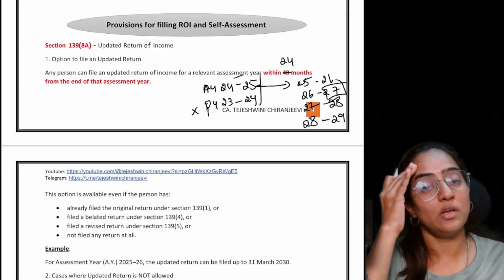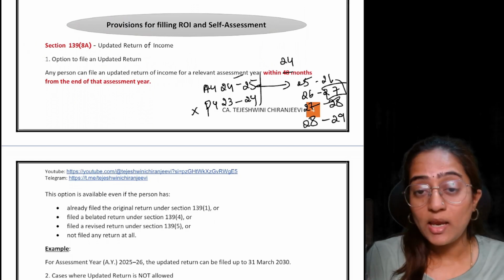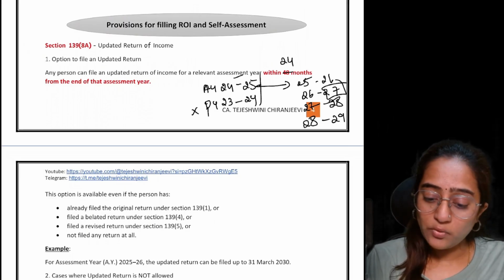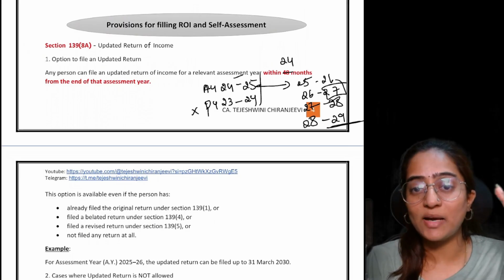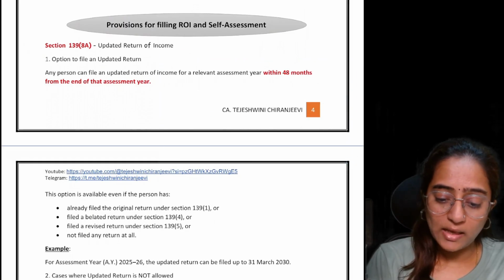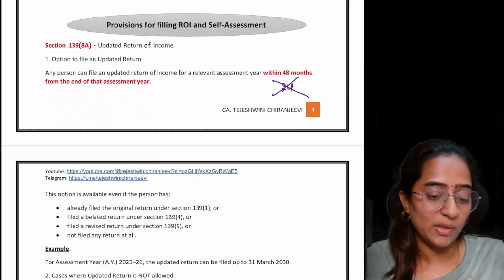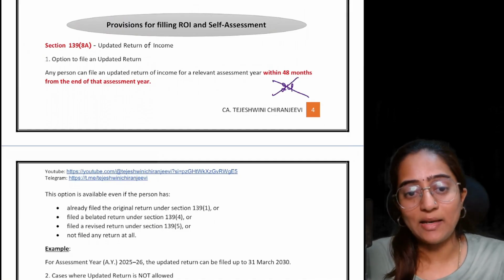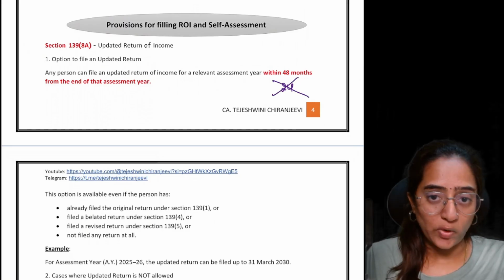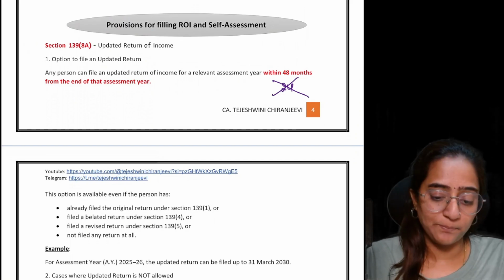Imagine, it's a very beautiful point which they have given. Even if you failed to file your income tax return, now we have an option. AY 24-25, that is PY 23-24, 31st March 2024 is written. Now you can file till 31st March 2029. It's an advantage section only. So now they have removed this 24 and brought in 48 months. That is the amendment in section 139.8A. Remember, it is very important for your MCQ: 24 months has been replaced by 48 months from the end of the relevant assessment year.